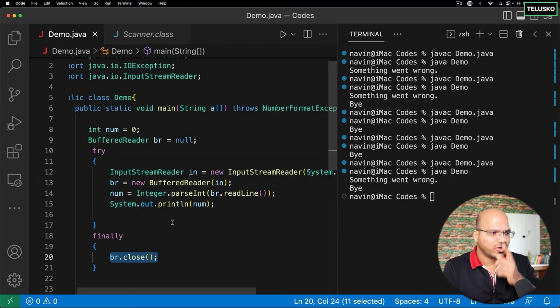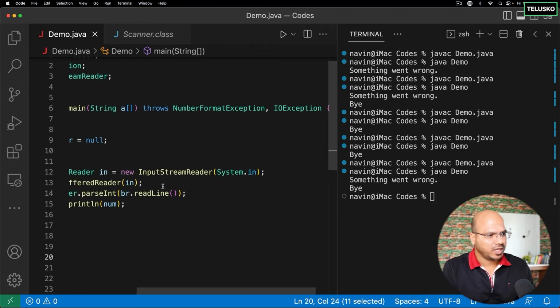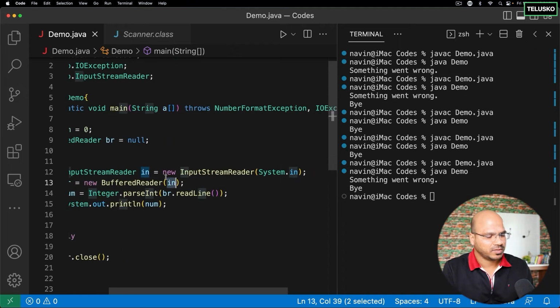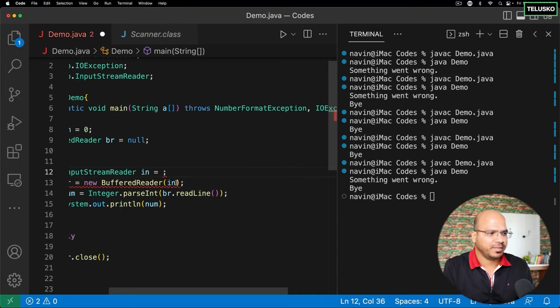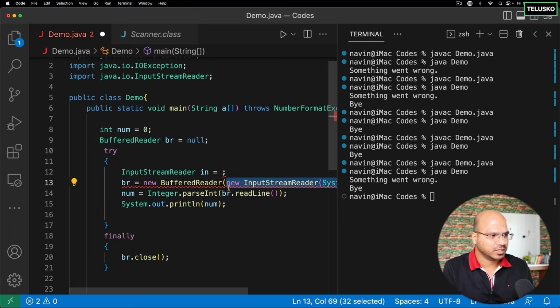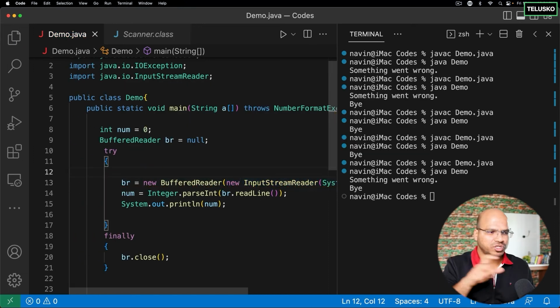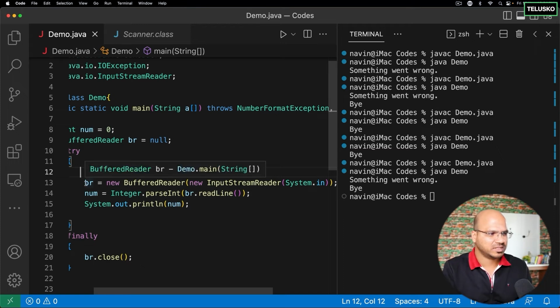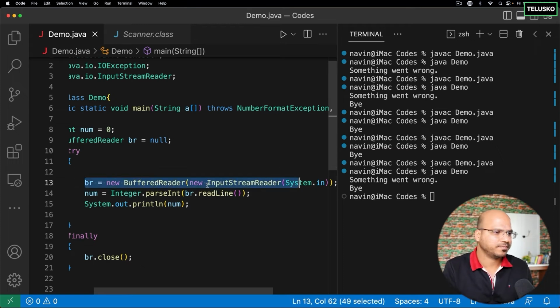Makes sense, right? Okay, before I go ahead, I just want to do one more thing. Don't you think we are passing in here? So instead of passing in, can I pass the entire statement? See, ultimately we need an object, right? An object is created by this line here. So actually we can do this. So we don't need this line. Most of the time when you read somewhere, it will show this type of statement, and that's completely fine, it works.